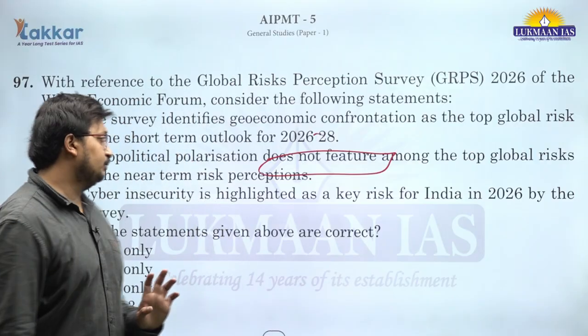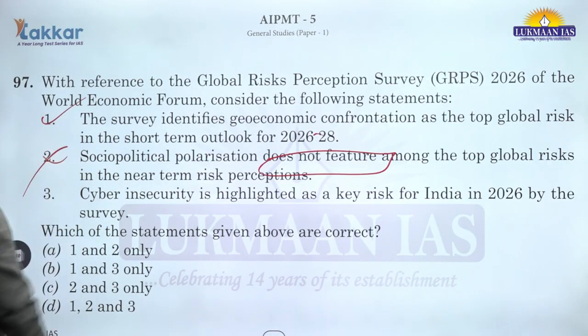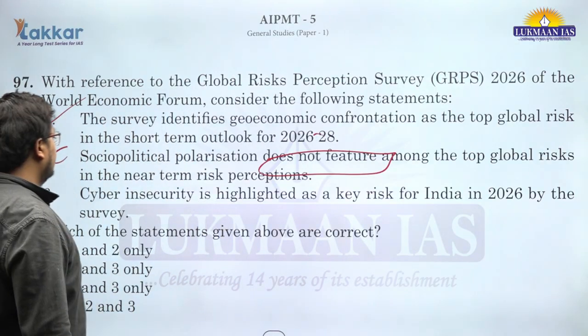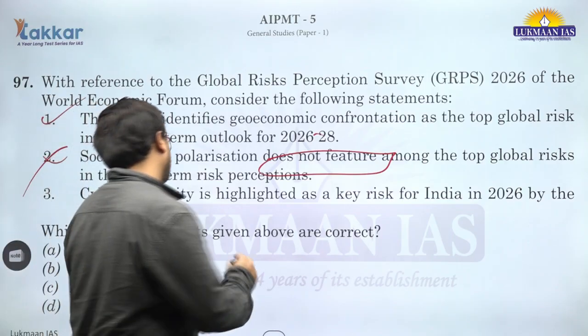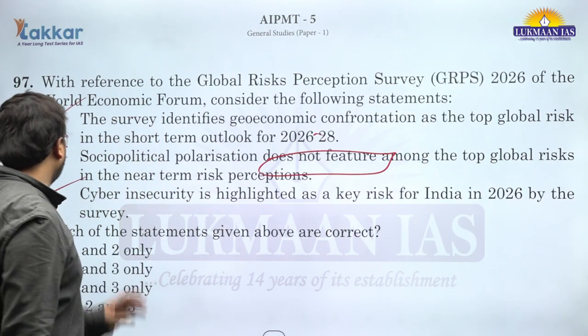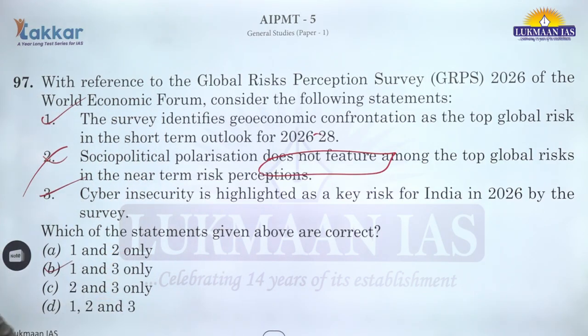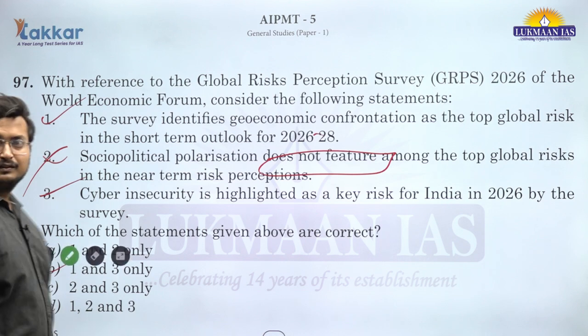So, these are man-made, truly man-made. This is incorrect. Cyber insecurity is highlighted as a key risk, obviously. This should be part of it. 1 and 3 are correct. B is the correct answer for question number 97.